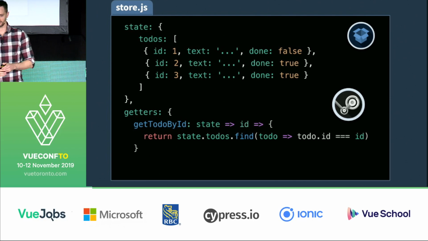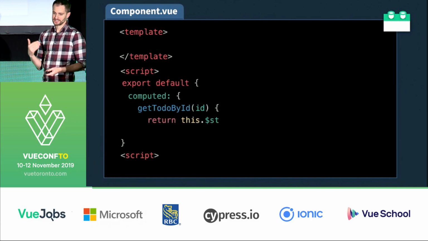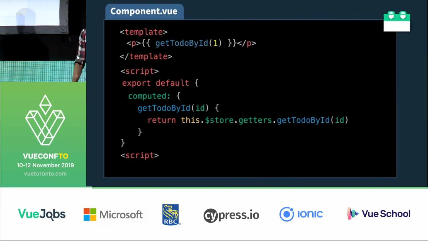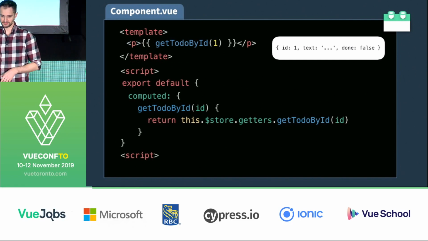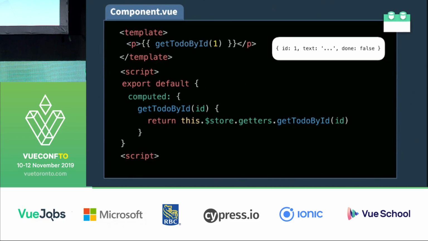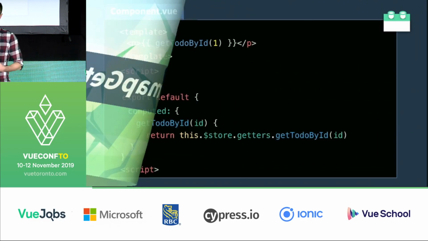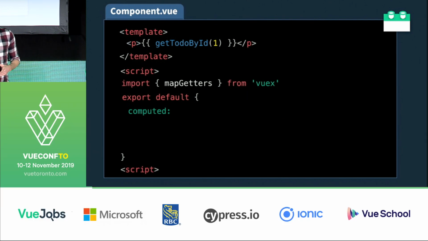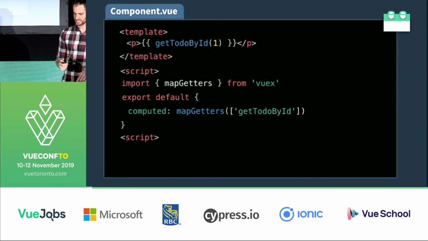So in the component, we could use a computed property, call it getToDoById, and return this.$store.getters.getToDoById. And then in the template, do that to get that very specific piece of our state dynamically. Just like we looked at mapState, there's also mapGetters. So we could clean up the code a bit using that, importing it into the component. And that's as simple as that would look. And you could add as many as you would need for that given component within that array.